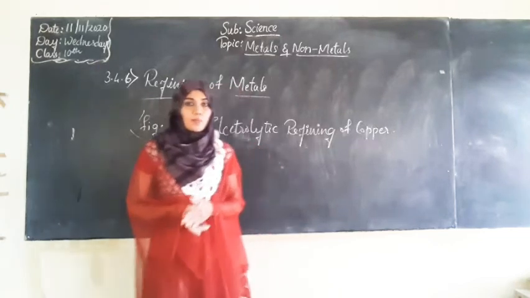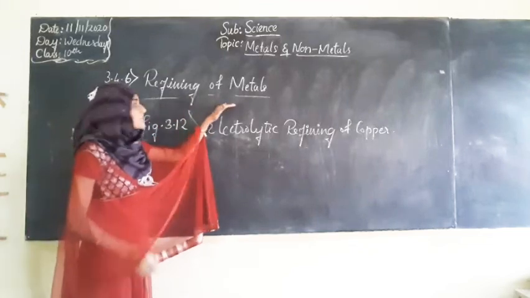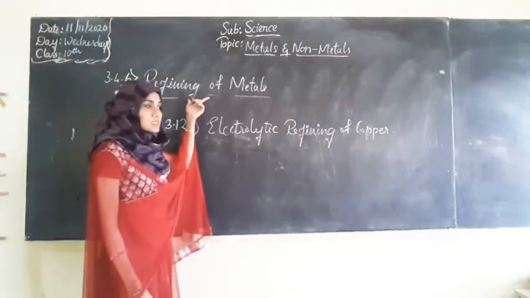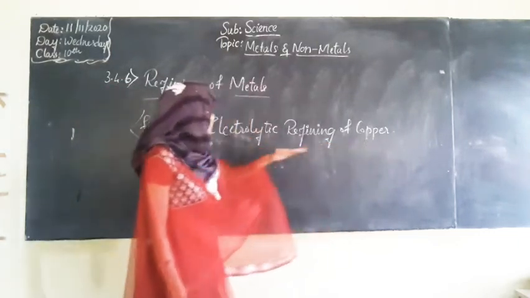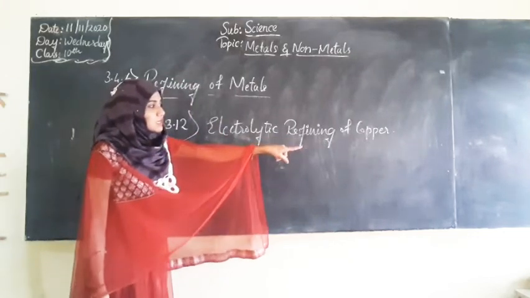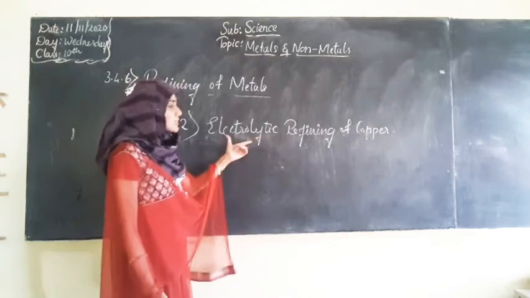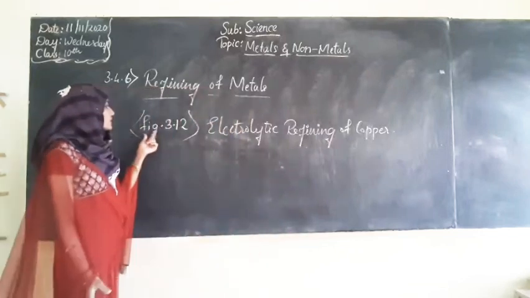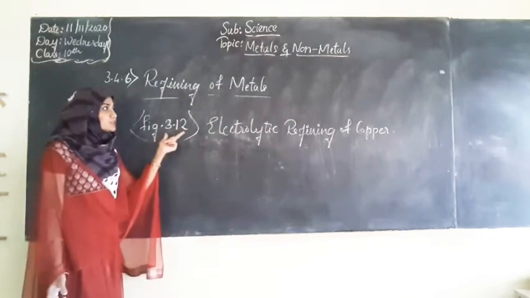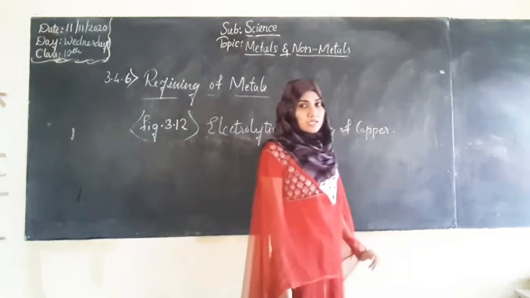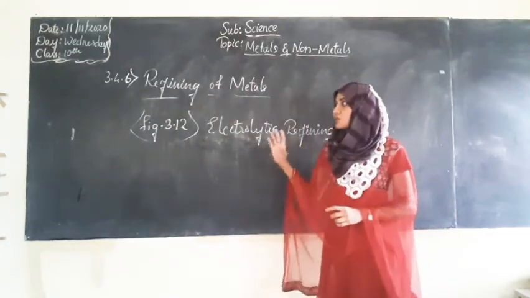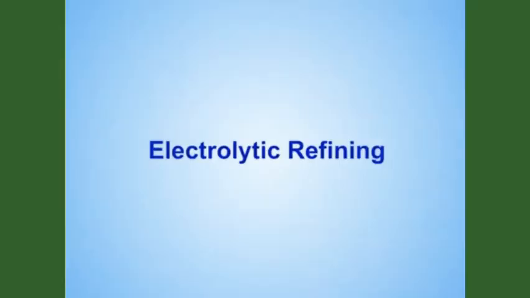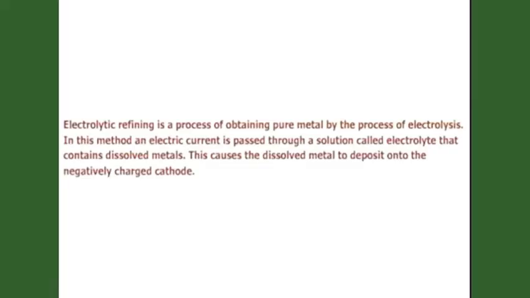And now we will study about the electrolytic refining of the metals, that is refining of the metals. In this refining of metals we will study by taking an example of copper. So we will learn about the refining of copper, and to refine the copper we will use the electrolytic process. For electrolytic refining of copper, the related figure is figure number 3.12 in your textbook, and it is a very important diagram from the point of view of examination, students. So practice the diagram well and concentrate on the process. Electrolytic refining of copper.